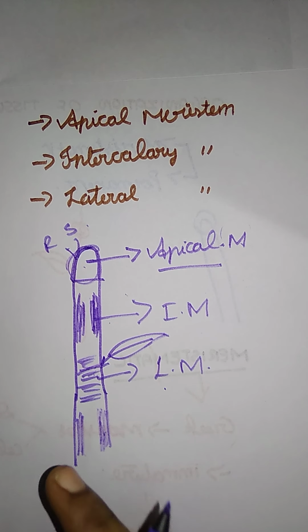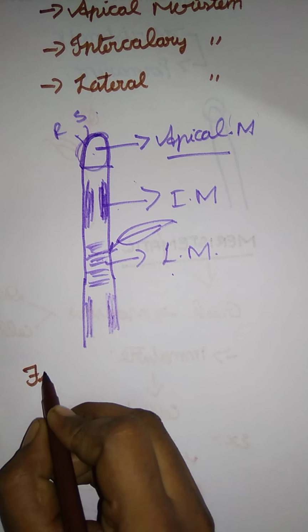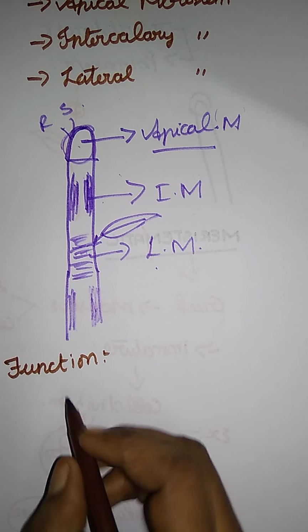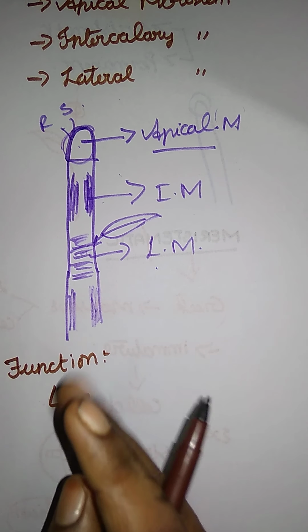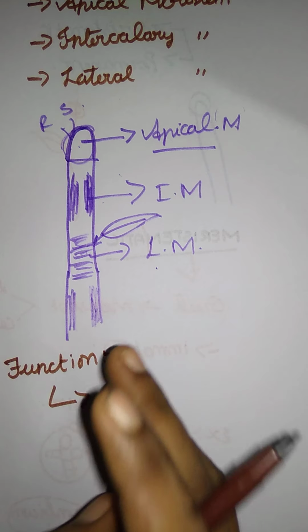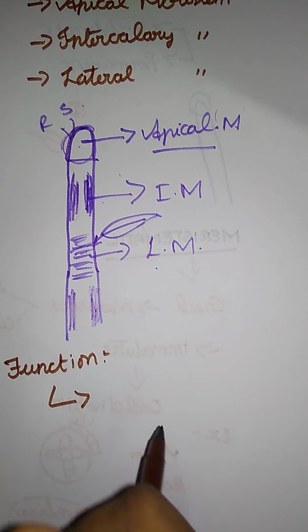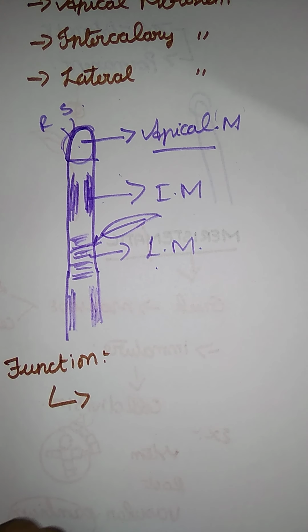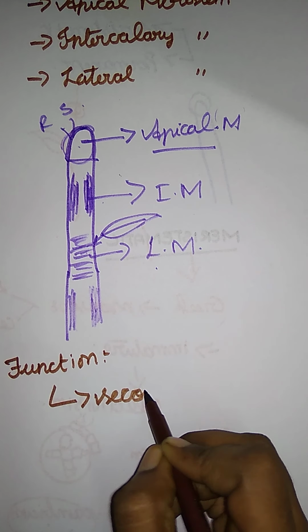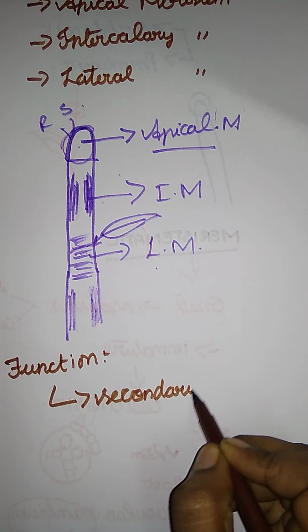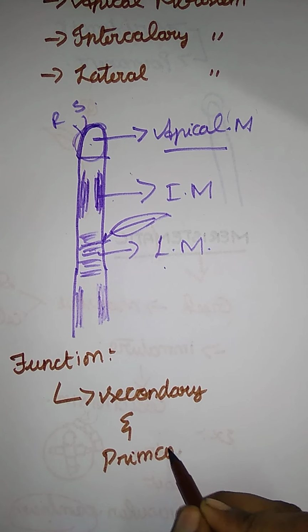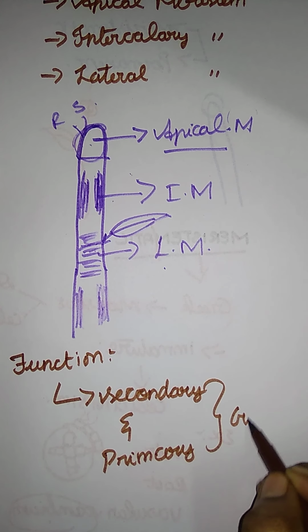And next we have the functions of a meristem. What is the next topic? We have the function of meristem. Here meristem is actively dividing tissue responsible for secondary and primary growth. What is secondary and what is primary? Responsible for secondary and primary growth.